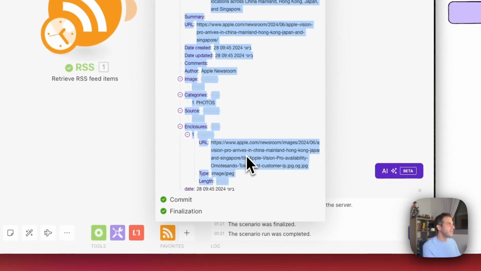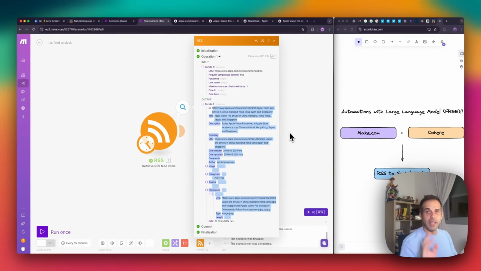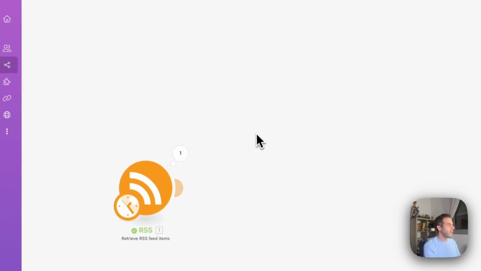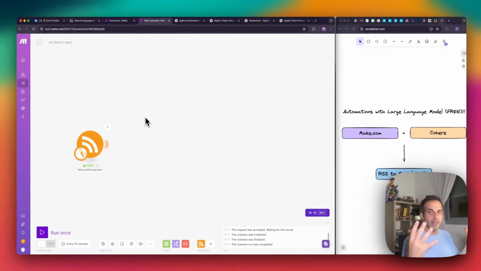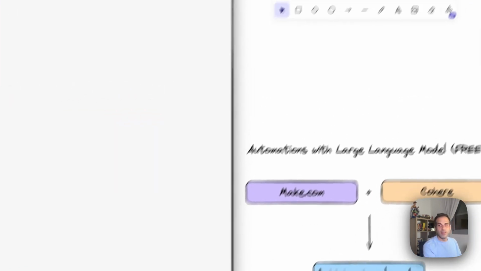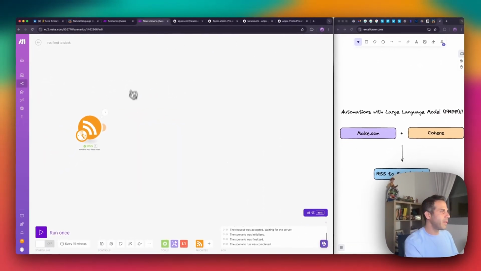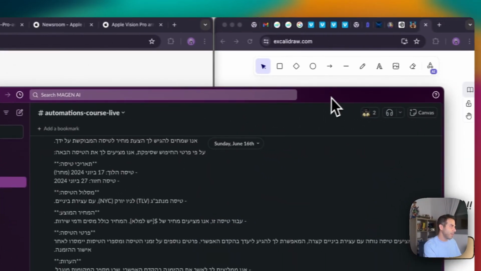Now, why is this meaningful at all? Because now the beautiful thing about automation begins. So we have the trigger, we have something we want to retrieve, right? Now, what would be our next step? So let's say our first step would be to get the information from Apple and just send it automatically to Slack. So let me drag Slack in here.